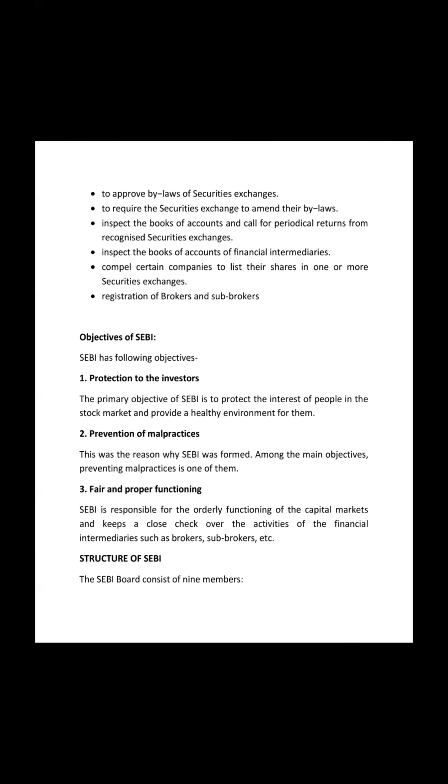What are the various powers of SEBI? To approve bylaws of security exchanges, and to require the security exchanges to amend their bylaws. These are the powers given to SEBI so that it can regulate the market and inspect the books of accounts of financial intermediaries. SEBI needs to regulate all of them. Then registration of brokers and sub-brokers is mandatory if you have to deal with the stock exchange. Then compel certain companies to list their shares on one or more stock exchanges. So it is the regulations of SEBI that provide the various guidelines to the various companies.